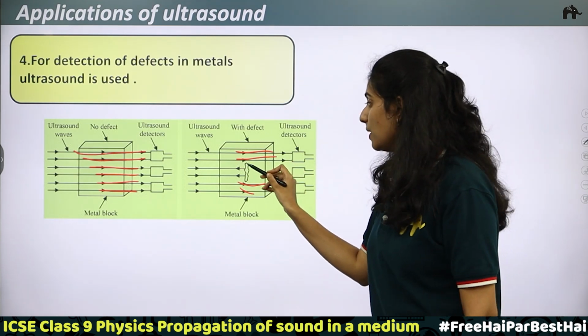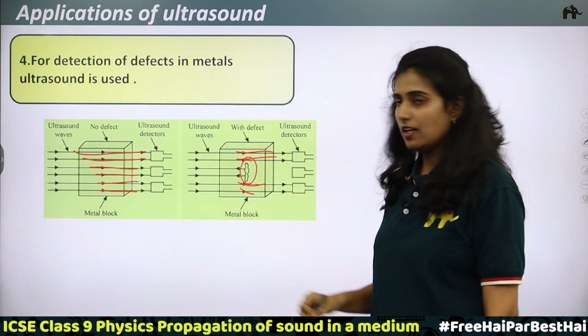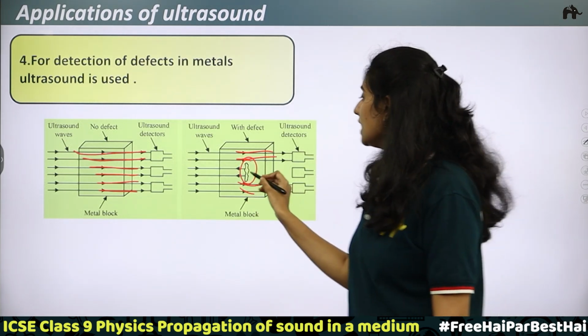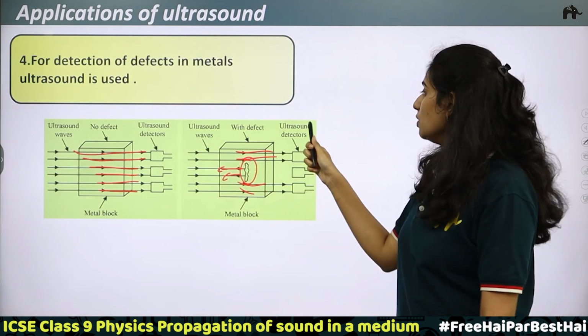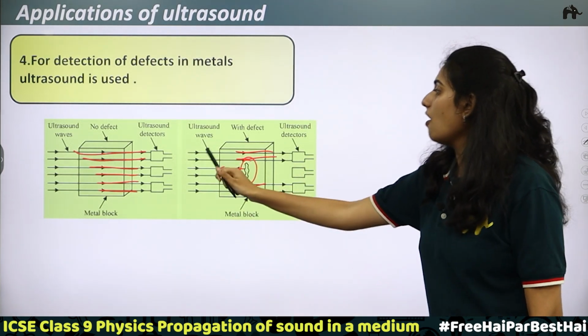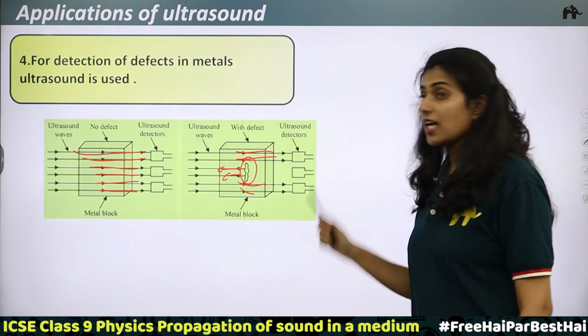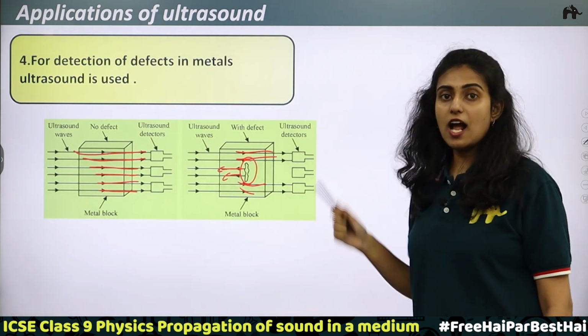But what happens when the wave strikes this spot? Here there is a defect. When the wave strikes here, it gets reflected back. So when you check the ultrasound detector, not all waves are reaching here, which means there is a defect in the metal block, and we can find where the defect is. For this purpose also we are using ultrasound waves.